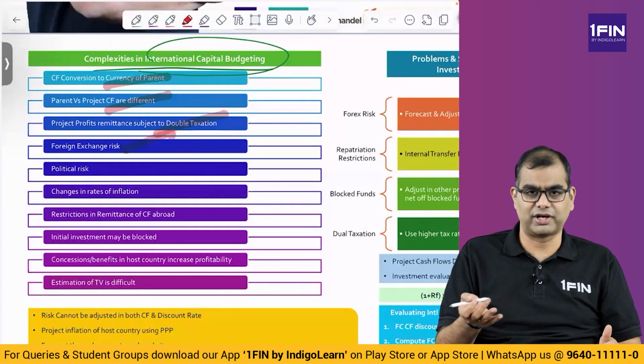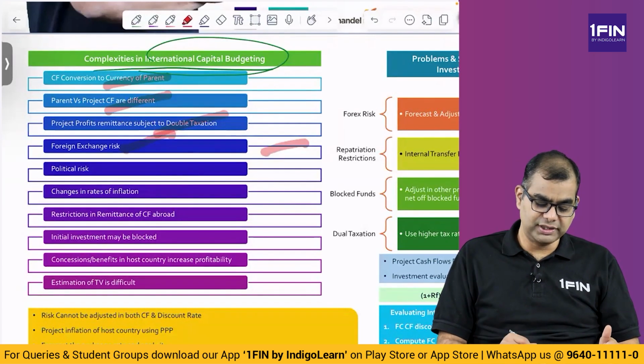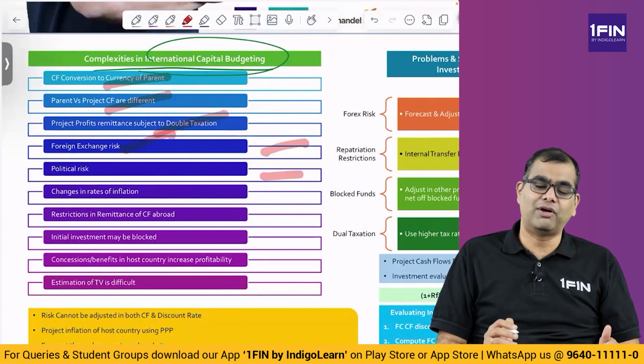Then you have obviously the foreign exchange risk, which we have been discussing. Then you have something called political risk. What is this political risk?